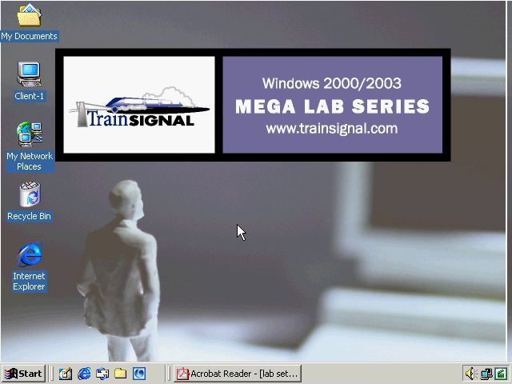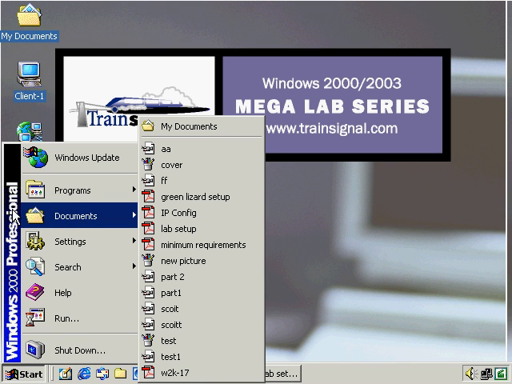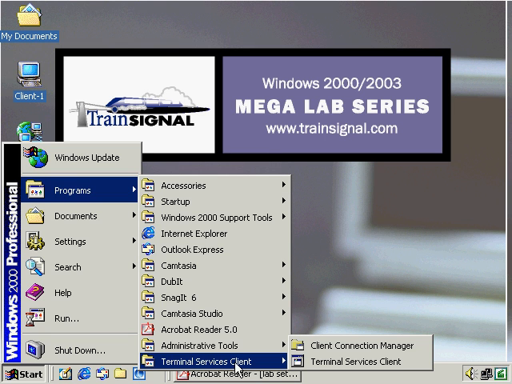So we're going to demonstrate this from a Windows 2000 Professional machine. And that's the machine we have running right here. This is a Windows 2000 Professional machine with the Terminal Service client for Windows 2000 installed. If we go down to Terminal Services Client, I see that I've got just the default Windows 2000 terminal service client installed. And this can be installed off of a floppy disk or from a network share from a Windows 2000 server.